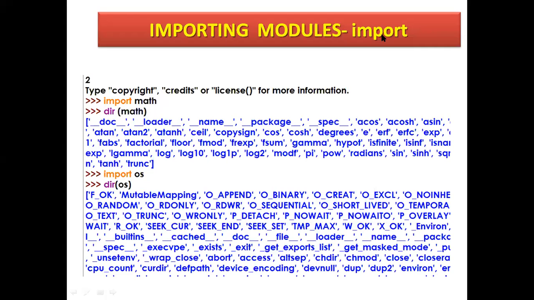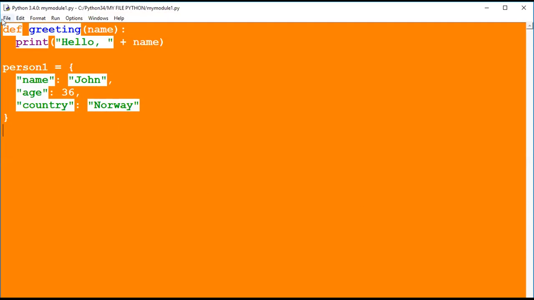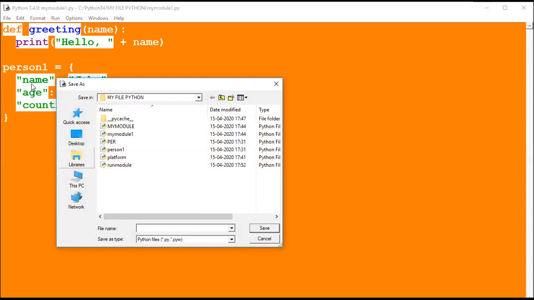See, I am giving a live example of this. I am saving this file as m.py.